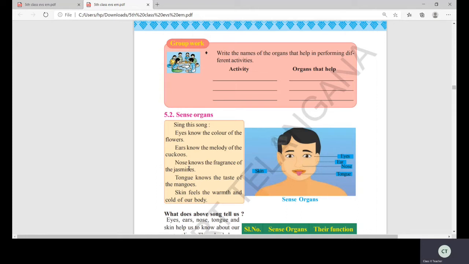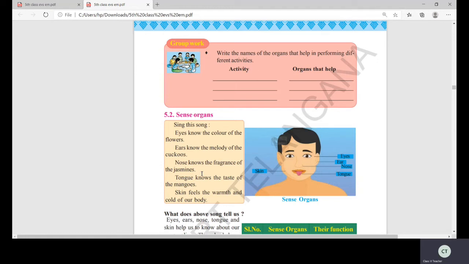See, children, many of the people use perfumes, isn't it? For what? For the fragrance, good fragrance, isn't it? That which you smell with the help of the nose. Tongue knows the taste of the mangoes, abba, juicy mangoes. Who doesn't like the juicy mangoes? Everyone likes the juicy mangoes.